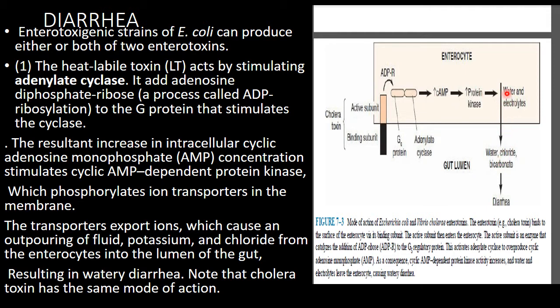Chloride ion, bicarbonate ion and potassium ion from the enterocyte into the lumen of the gut, and as a result diarrhea is caused, resulting in watery diarrhea. Note that the cholera toxin and E. coli toxin act in the same way. So I draw the E. coli toxin here.